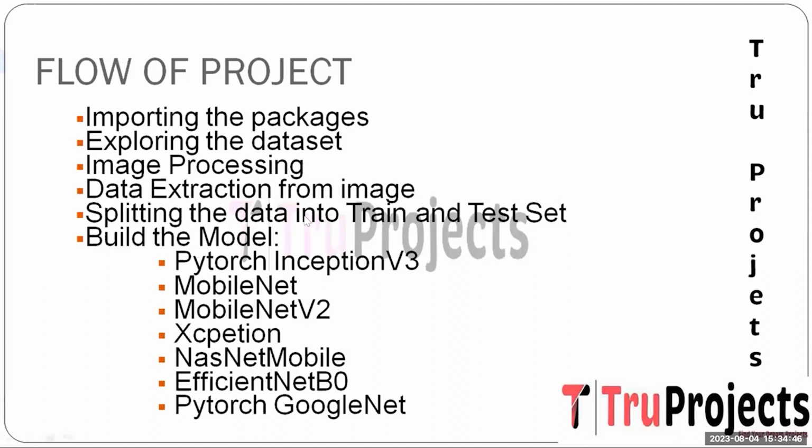The next one is splitting the data into training and testing sets. Divide the dataset into training and testing subsets, ensuring the model is trained on a representative sample and evaluated on unseen data to measure its generalization performance. The next step is building the model. Here the first model is PyTorch Inception V3.